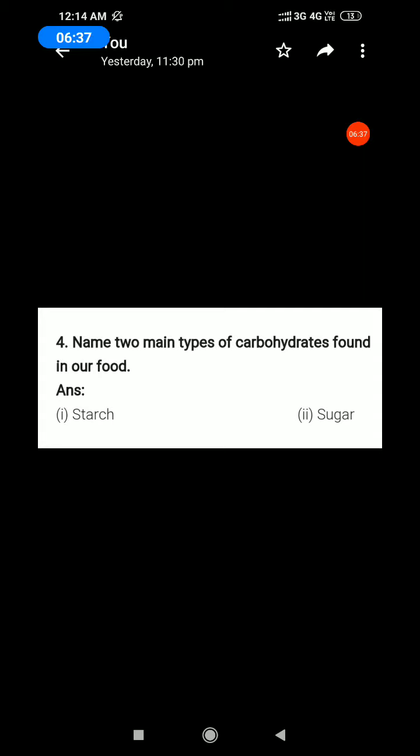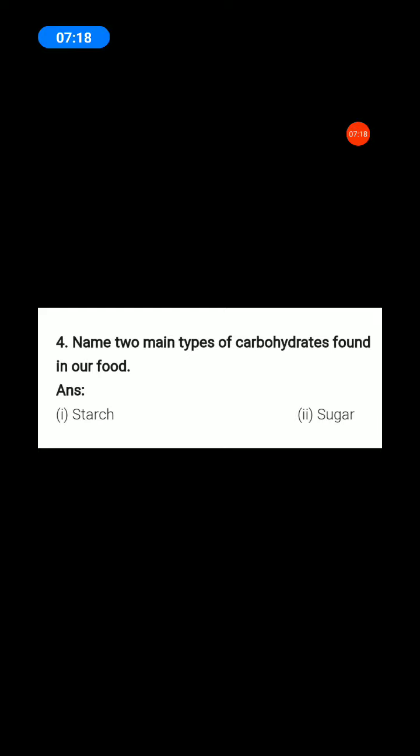Listen, all of you take page number 9. The answer is starch and sugars. Page number 9, the last paragraph. The main carbohydrates found in our food are in the form of starch and sugars. Up to starch and sugars. Okay, all of you mark the answers.